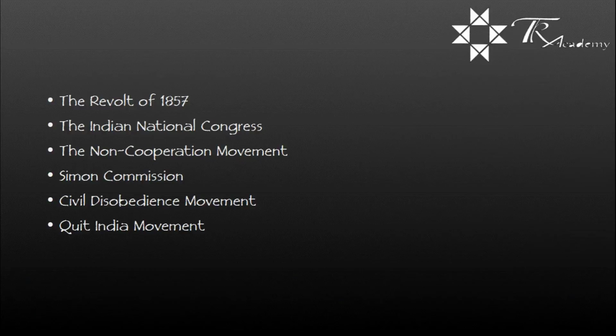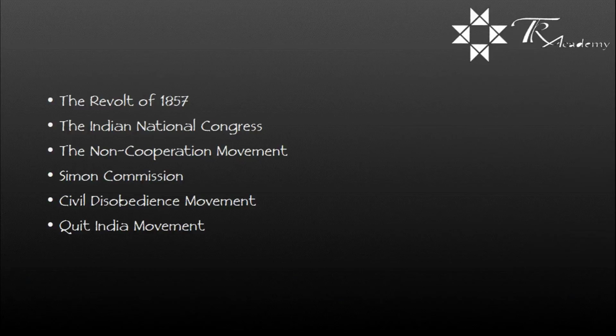Simon's Commission. Immediately after the non-cooperation movement was called off, in 1927, another commission was introduced in the Indian government which had no Indian member included in the reforms, and it showed no intention of accepting the demand of Swaraj. Under the leadership of Lala Lajpat Rai, a great protest was held against the Simon Commission.